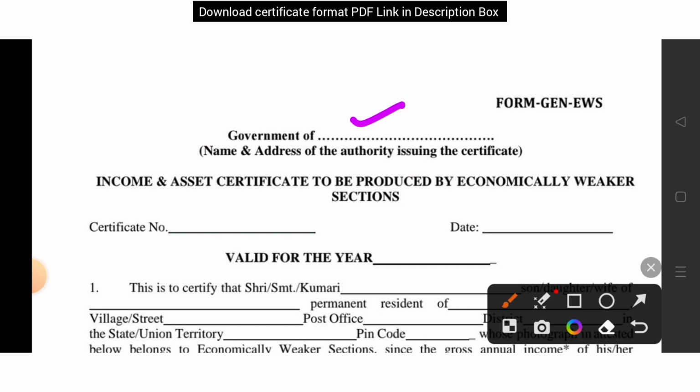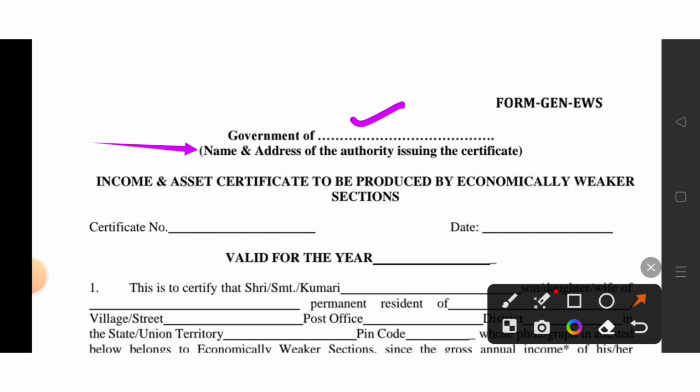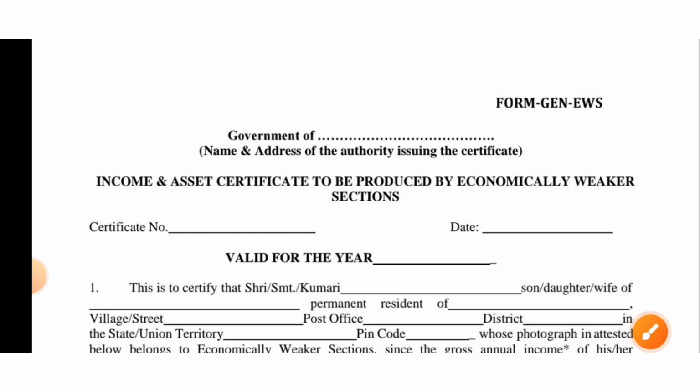If you are in Gujarat, then Gujarat. If you are from Kerala, then it will be Kerala. Then here it is the name and address of the authority issuing the certificate. From whatever office you are getting it issued, for example, you might be getting the certificate from the revenue officer or tehsildar or naib tehsildar or mamlatdar, so it will vary, so don't get confused.